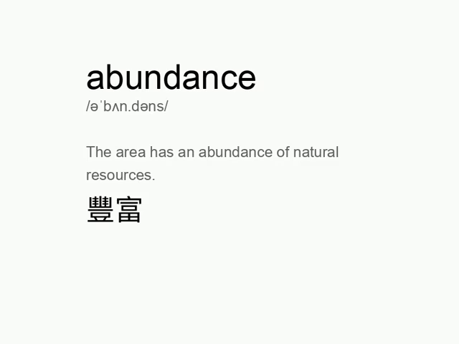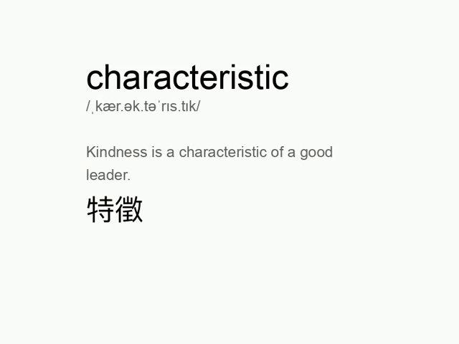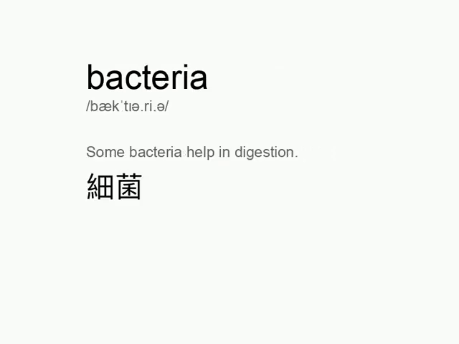Abundance. The area has an abundance of natural resources. Characteristic. Kindness is a characteristic of a good leader. Bacteria.